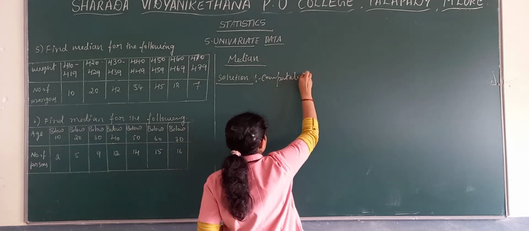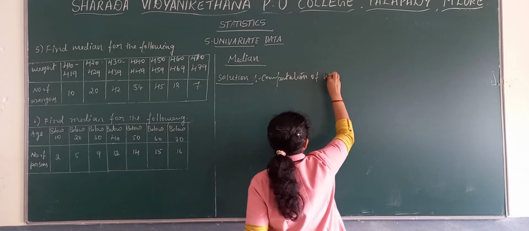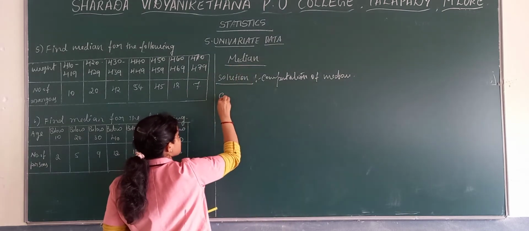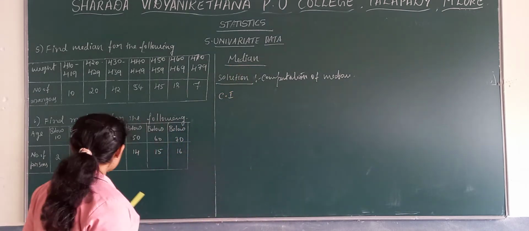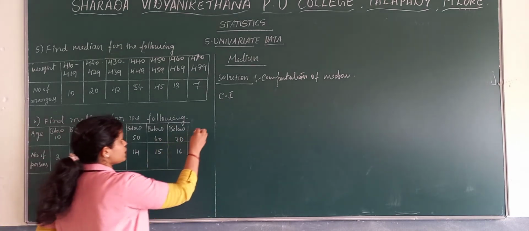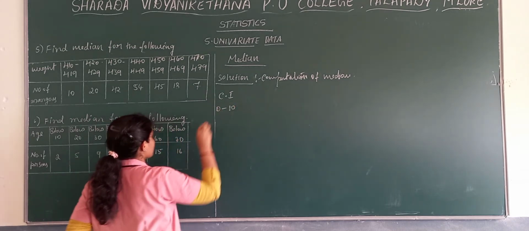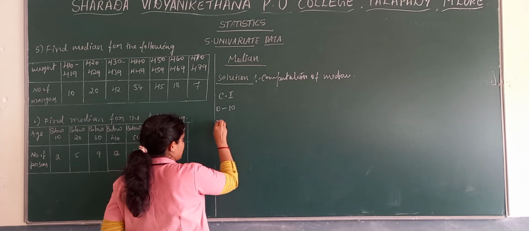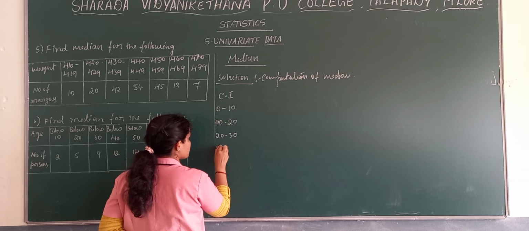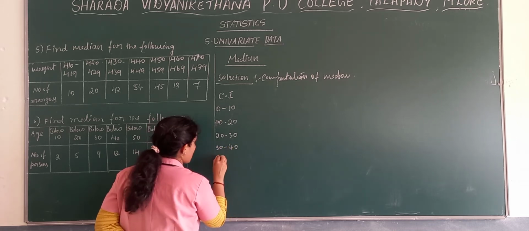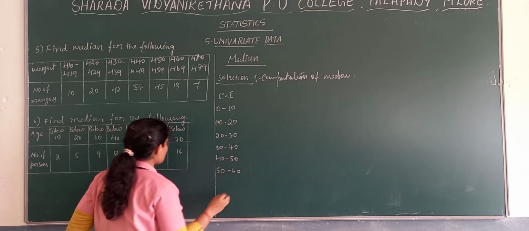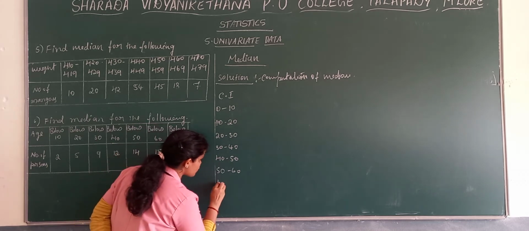Computation of median. Write the class intervals. Here it is below 10. Now see the gap. What is the gap? Gap is 10. So below 10 means we can start from 0 to 10. Below 20, next one, that is 10 to 20. Then 20 to 30, 30 to 40, 40 to 50, 50 to 60, and last one below 70, that is 60 to 70.